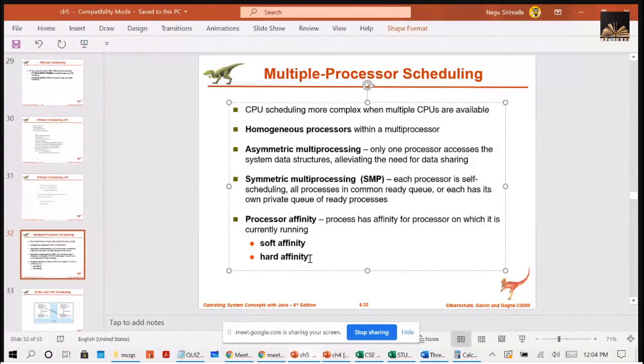In hard affinity, some systems provide system calls. These system calls allow a process to specify a subset of processors on which it may run. So the process can choose some set of processors on which it can run. That means if one process got interrupted, it will be migrated to some other processor, and that processor should be in the subset the process has chosen. You understood this?